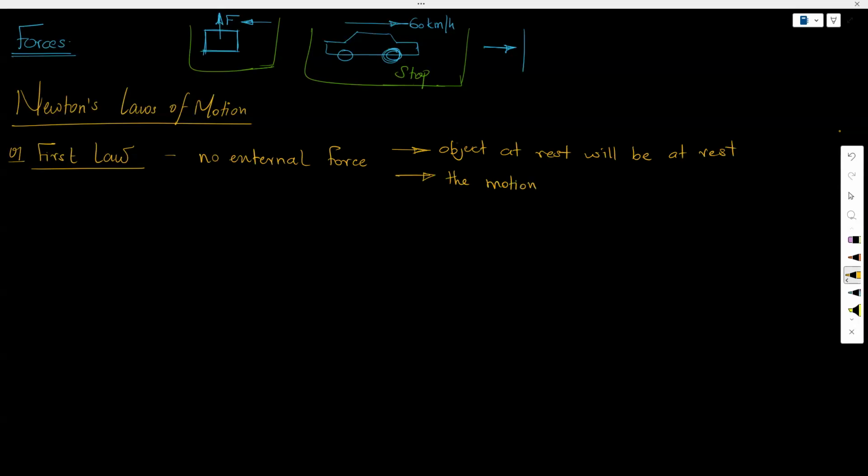So we can say the motion will continue with the same velocity. Remember that velocity is a vector quantity, and since it is a vector quantity, we have to consider the direction. So if something is moving to the right with a particular velocity, it has to move to the right with that velocity as long as there is no external force.